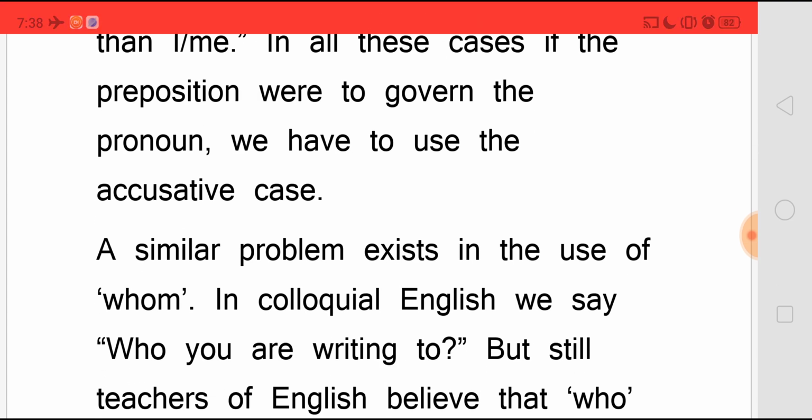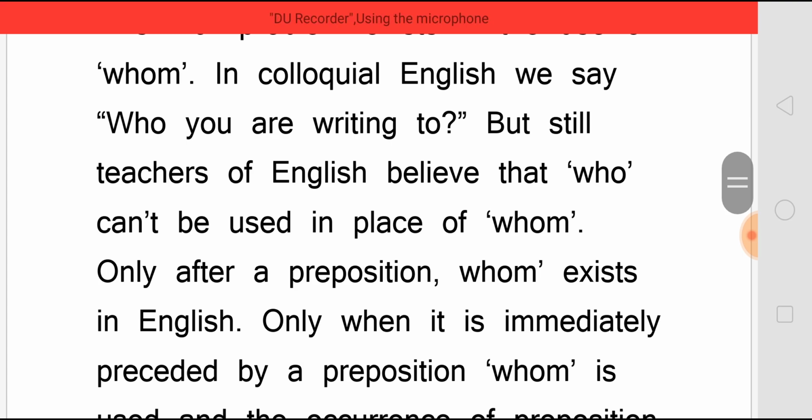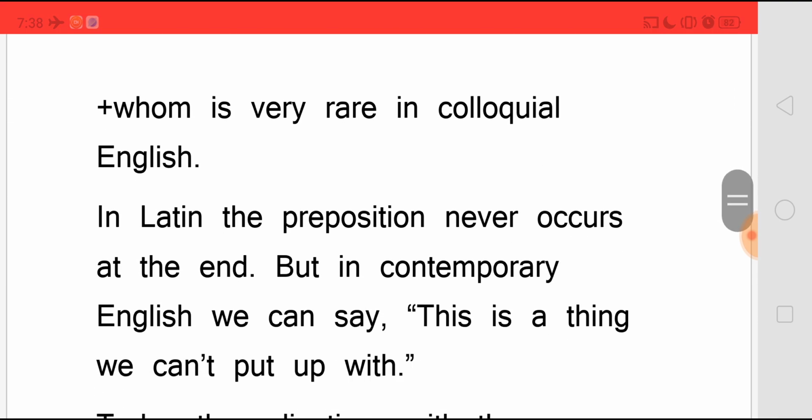A similar problem exists in the use of "whom." In colloquial English, we say, "Who are you writing to?" But still, teachers of English believe that "who" cannot be used in place of "whom" after a preposition. "Whom" exists in English only when it is immediately preceded by a preposition, and the occurrence of preposition and "whom" is very rare in colloquial English.